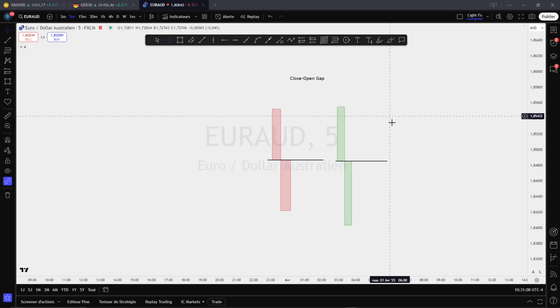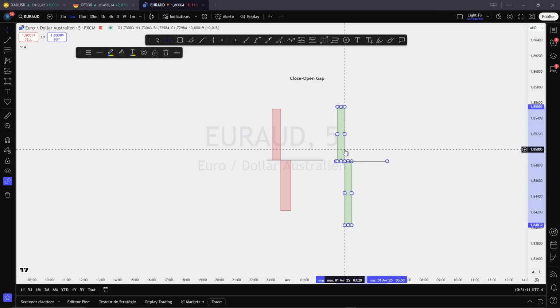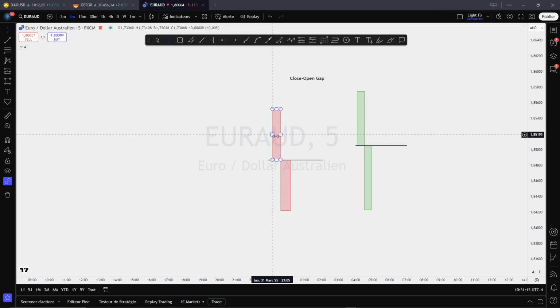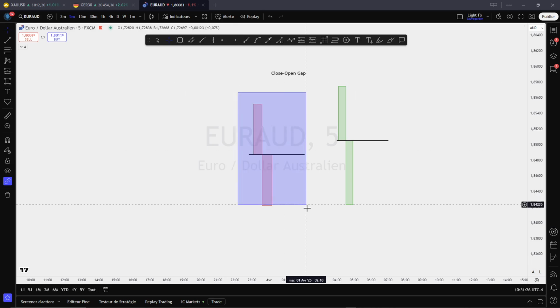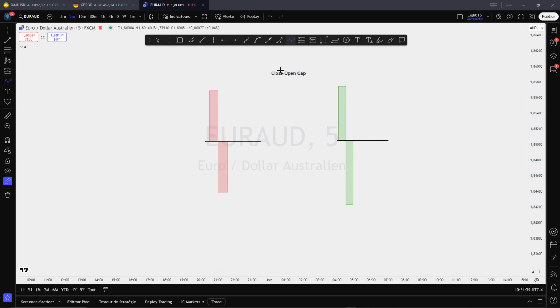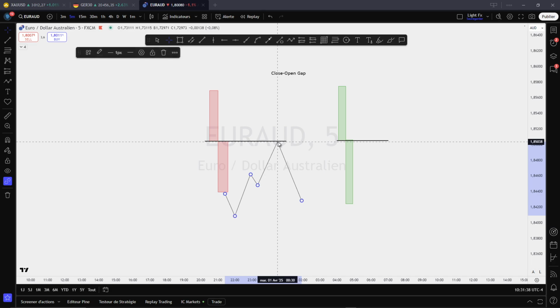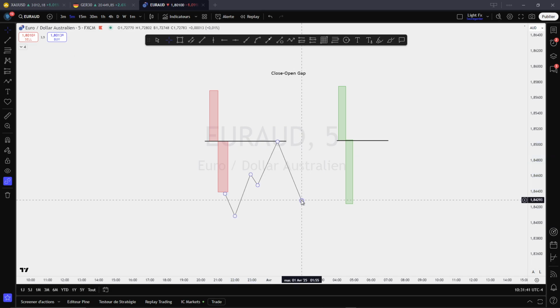But this is a gap level. We just call it that way. The name is not relevant, but we understand that it is the intersection of the two candles, where one stopped and the other one started. This level is also a key level on the higher time frame. Why? Because if price action comes from this, as soon as we see price return here, we could expect a reaction, either a reversal or a continuation. Continuation is still a reaction to a level.